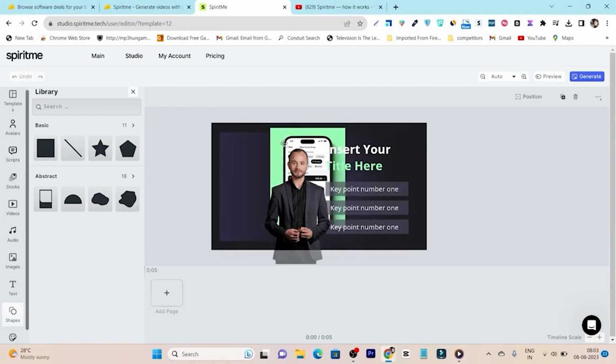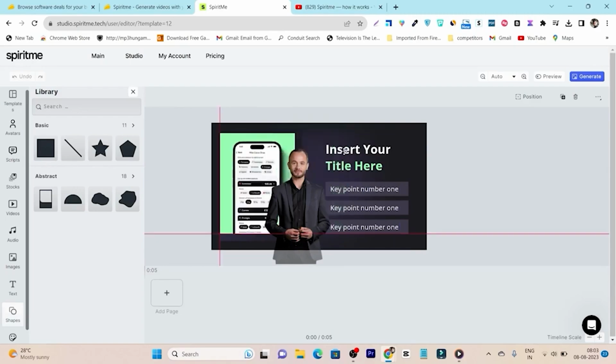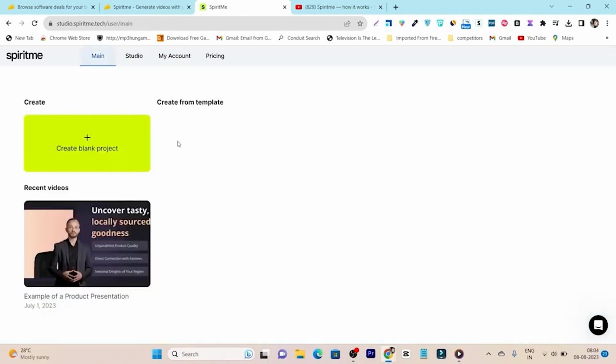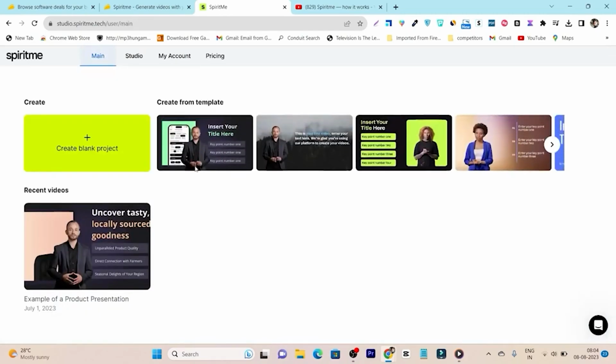I can also do the same thing here on the text. Suppose I just click here on the text. After that, it is going to unlock all the editing section. I will click on this edit, and here I can just replace the text on this video. That's how simple it is. Plus you can also change the color from here. You can add the stroke, all these things you can do. And once everything is done, you can click on this preview, and after that you can generate here. So this is basically all the important features I have shown you on SpiritMe.